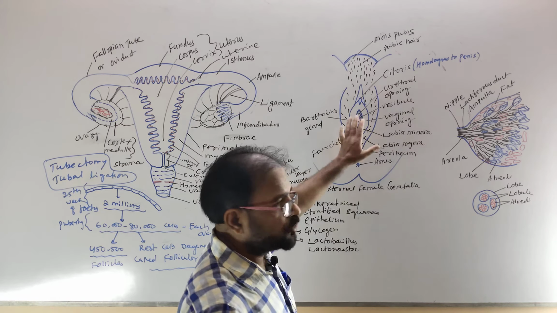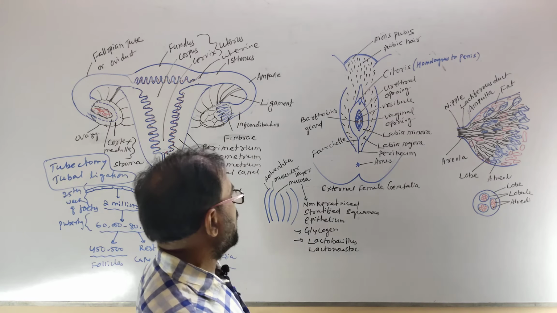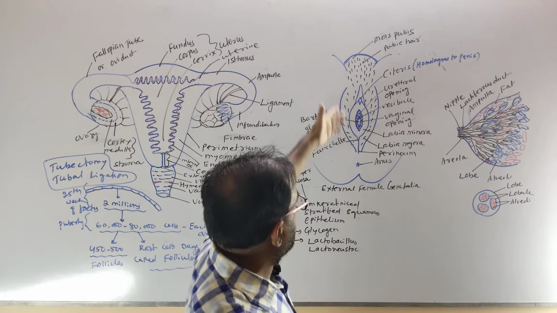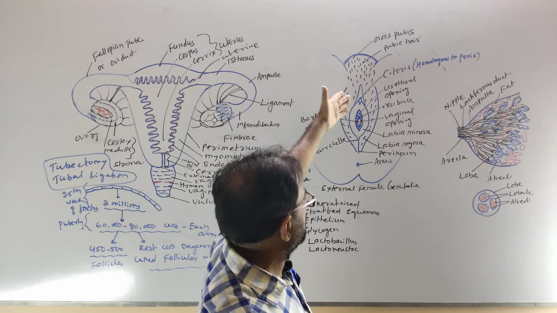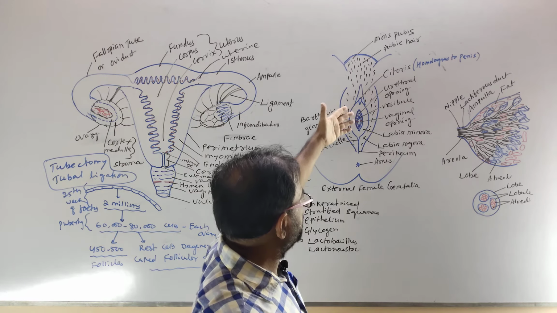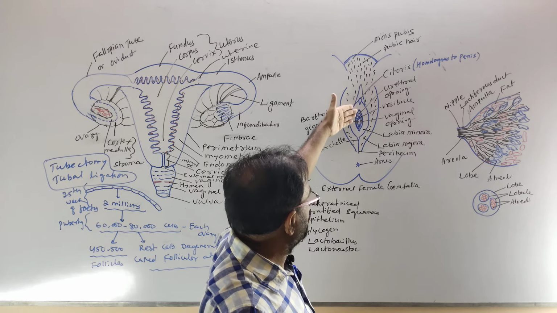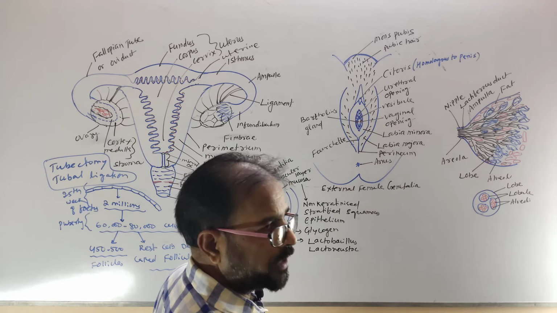This is the external genital organ of the female, and it is a complex structure having a number of parts like mons pubis, clitoris, labia majora, labia minora, vestibule, and two openings: the urethral opening and the vaginal opening.